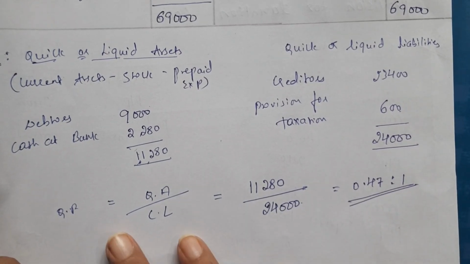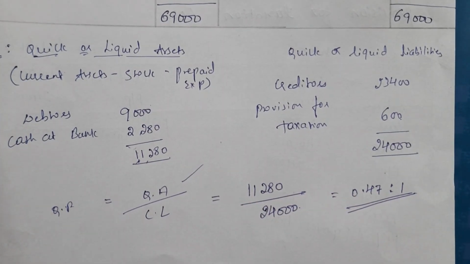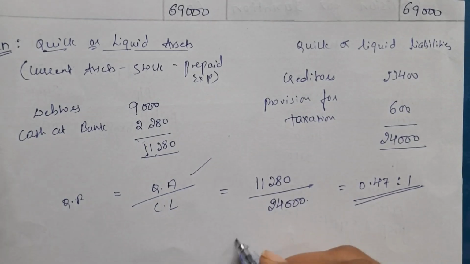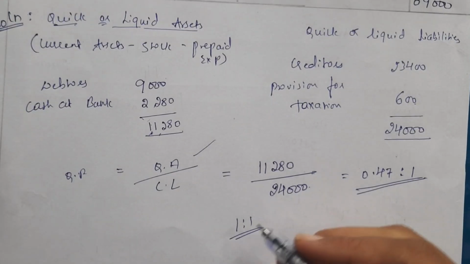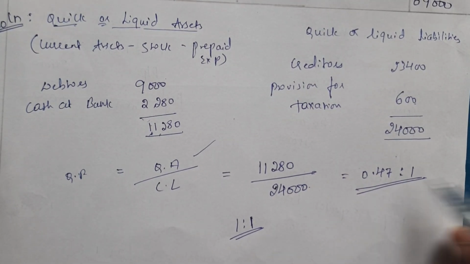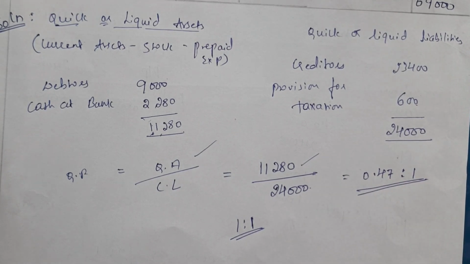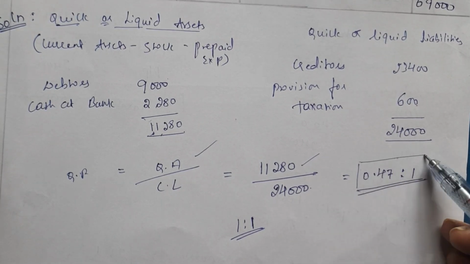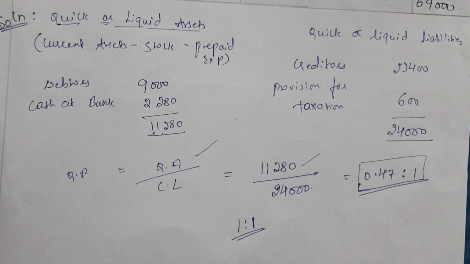So our quick assets are less than our current liabilities or quick liabilities. Our ideal ratio here was 1 is to 1, right? So our quick assets and current liabilities should be the same, but here they are not. Our quick assets are less than our liabilities. So this shows that the financial position of our business organization is not so good. We have to improve in that.